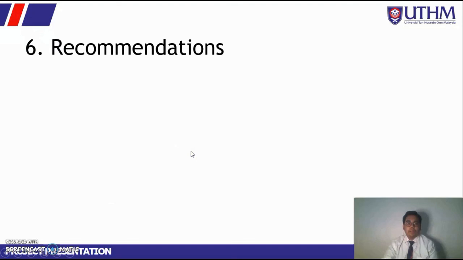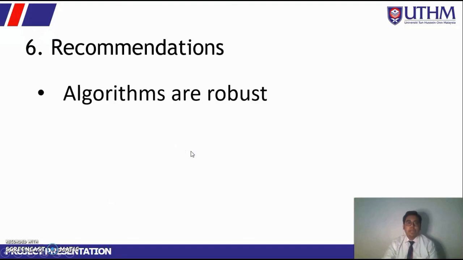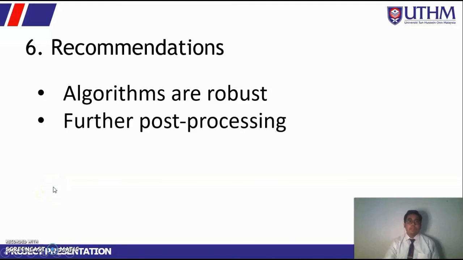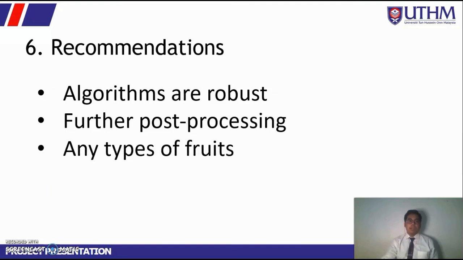Next, we move into the recommendations. The first one is that the algorithms are robust. This is because if the user wants to put in other types of fruits, they can use only the main algorithm. Next is further post-processing to make sure that the performance measures are higher than this. And lastly, the final recommendation is that this algorithm can be used for any types of fruits.